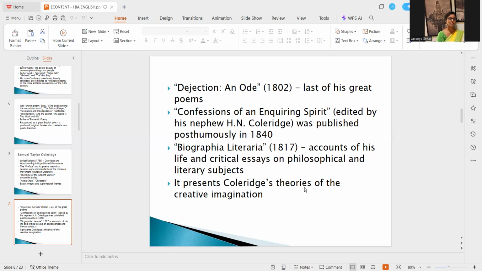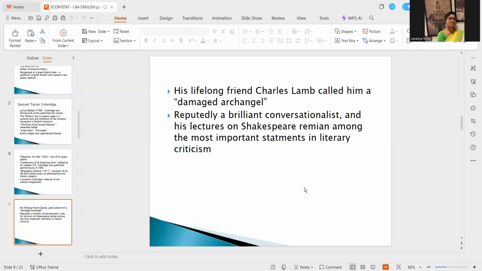So it presents Coleridge's theories of the creative imagination. Out of all the romantic poets, Coleridge was very particular about how the mind of a romantic poet or a romantic writer works, how he conceives his thought, how he processes creative imagination. So that was concentrated on much by Coleridge. So this is about Coleridge.